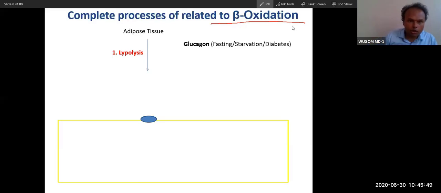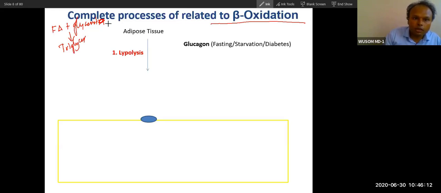What is lipolysis? I have already told you, the opposite process is lipogenesis. Lipogenesis is fatty acid plus glycerol. When fatty acid and glycerol combine, they will form triglyceride. This is fatty acid, this is glycerol, and this is triglyceride. This triglyceride is formed during fed condition in adipose tissue.